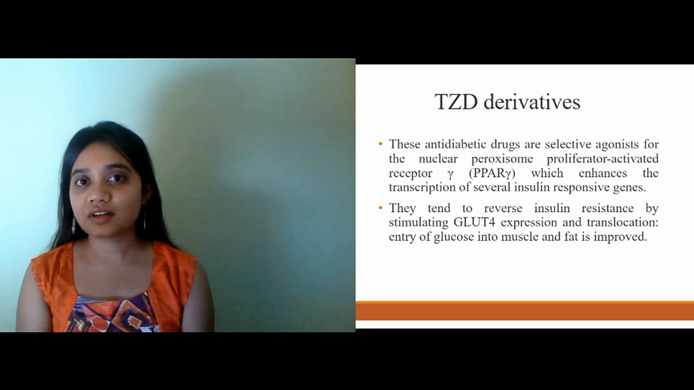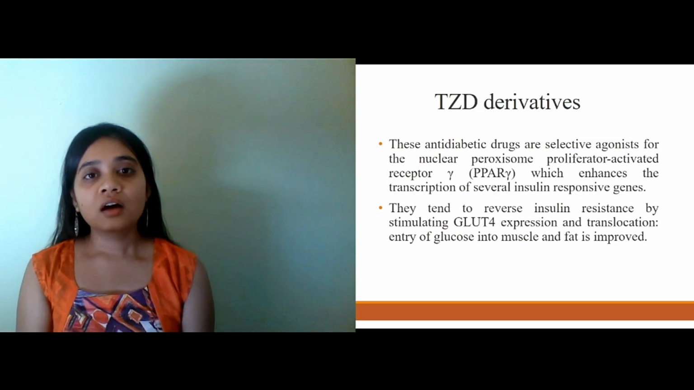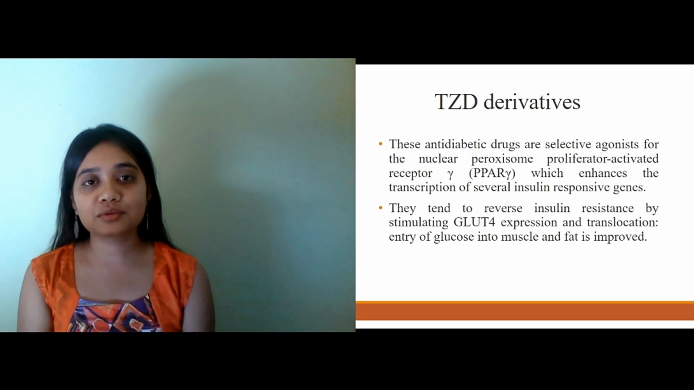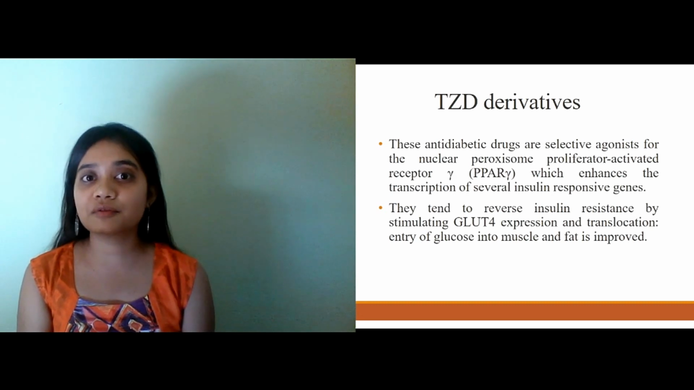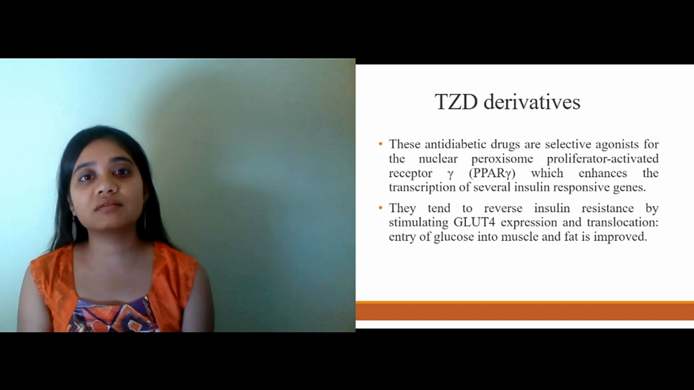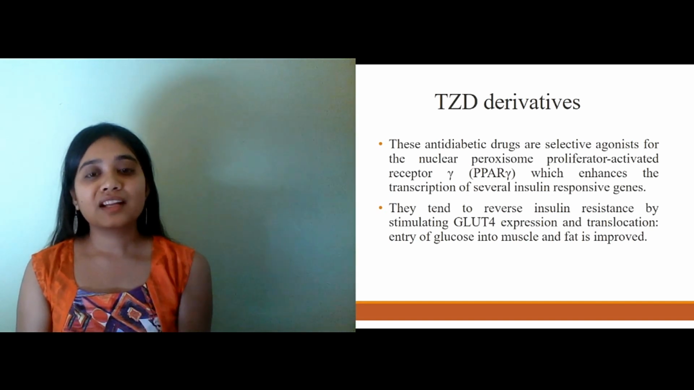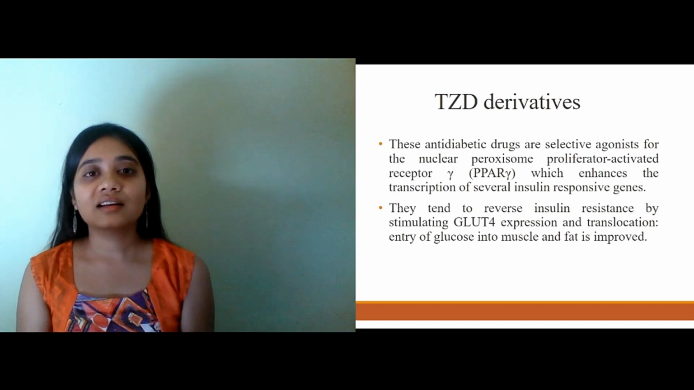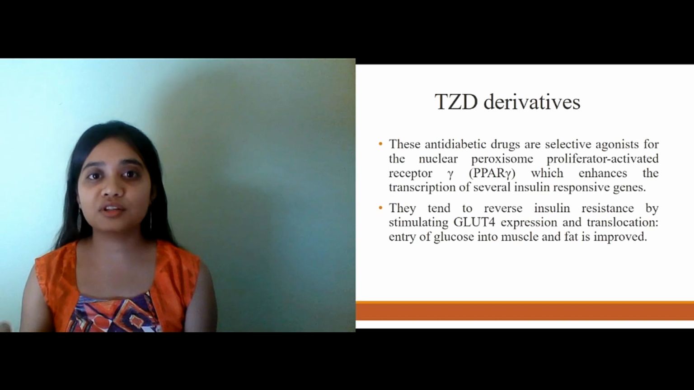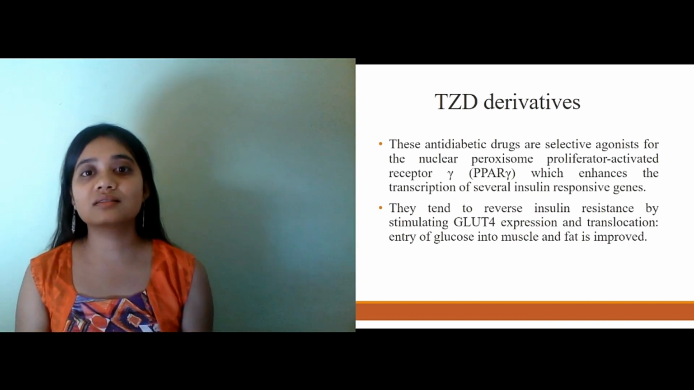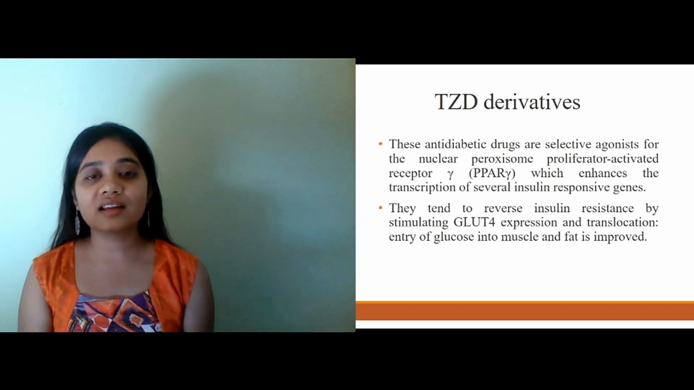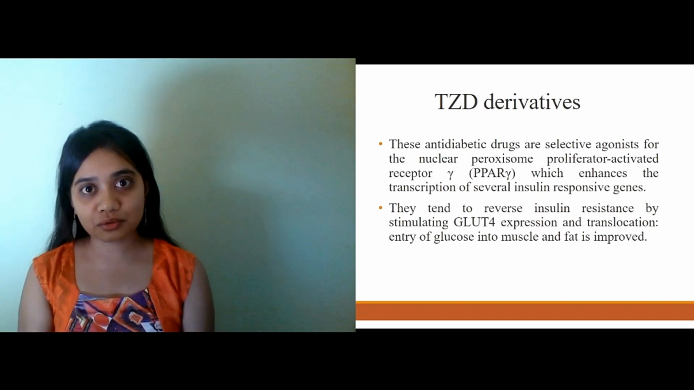Now the next class of drugs is thiazolidinediones. So these drugs are pioglitazone and rosiglitazone. They are the selective agonists of PPAR gamma, which is peroxisome proliferator-activated receptor. So they will activate the PPAR, and it leads to the sensitization of various peripheral organs to insulin, and it will increase the transcription of particular insulin-responsive genes, and hence it will decrease the blood glucose level via three different phenomena.